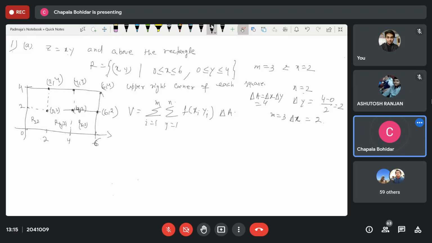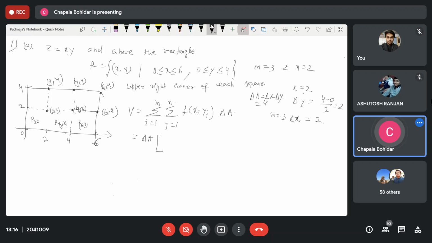Clear? So upper right corner, what is our functional value? If you consider for each square the upper right corner, it may be given to you the left corner, it may be given to you the lower right corner, lower left corner. Don't think you'll get the same question. You may get, so according to that, you have to find out your point, and for that, you have to find out the functional value. So upper right corner means I'm taking del A outside.